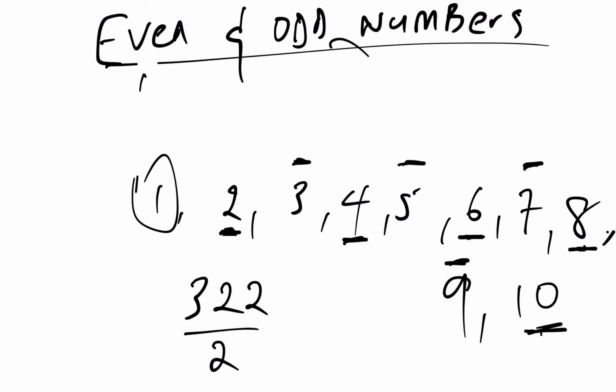So when you say 322 divided by 2, you will get 161. Remainder 0. So this is an even number.